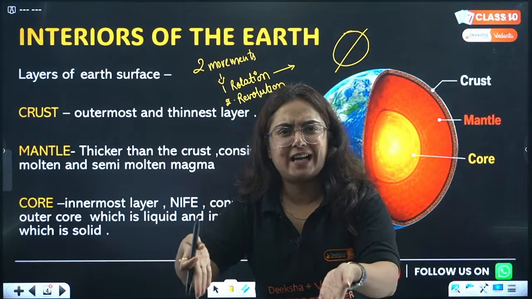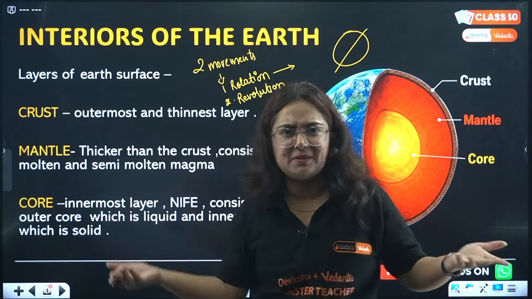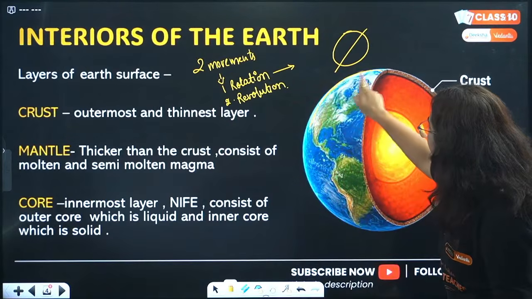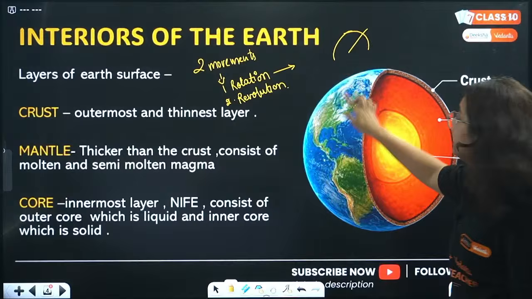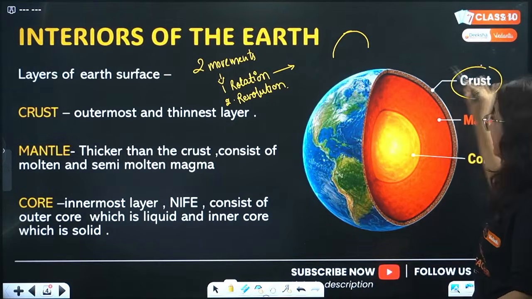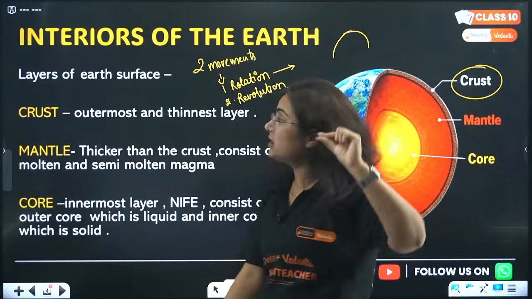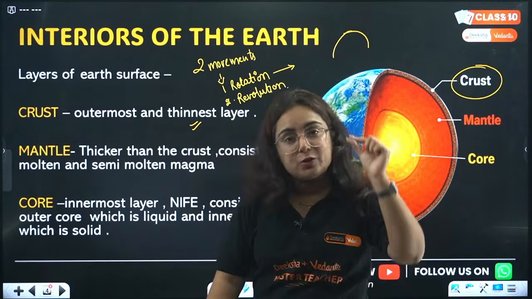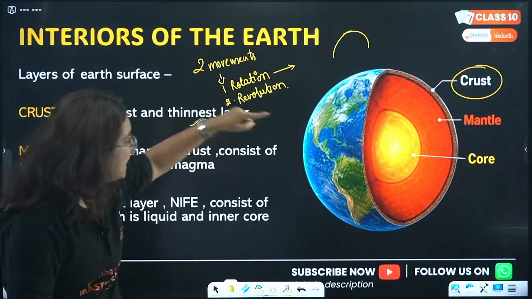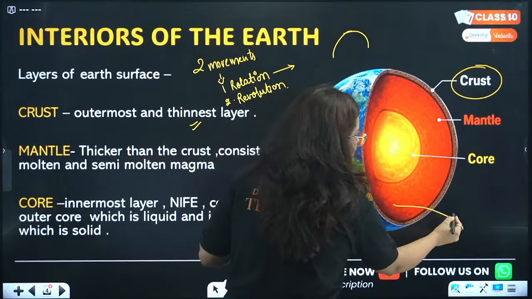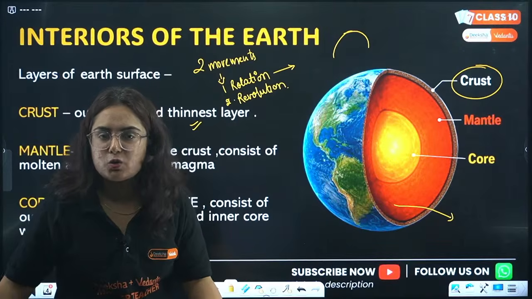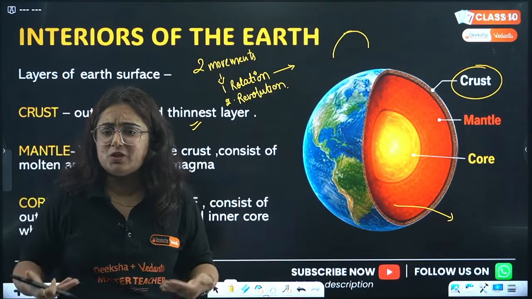Crust is where you are standing right now, or might be sitting, or might be sleeping, or whatever you're doing. So crust is the topmost layer of the earth, and it is the thinnest layer. You have to remember it very nicely. After the crust, we will move to the second layer, and it is not as hard as the crust. If we see, we are standing on the land surface, it is quite hard. That's why we are able to stand over it.